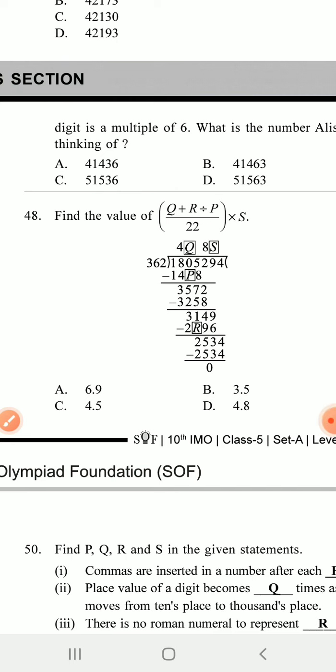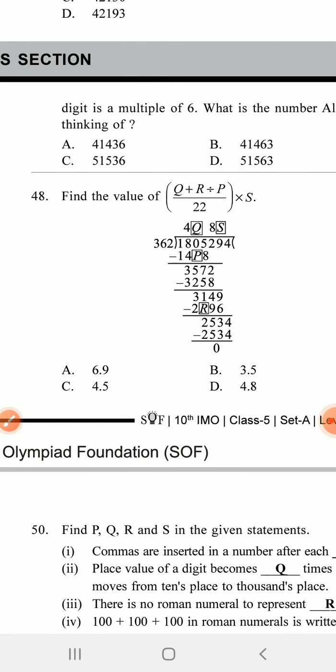Find out the value of Q plus R divided by P by 22 into S. All the values are given. So you have to find out these values. In the middle there is the dividend. Q and S, all the values are given. So first do the division, find out all P, Q, R, S and put the value. That means 48. B is the answer.